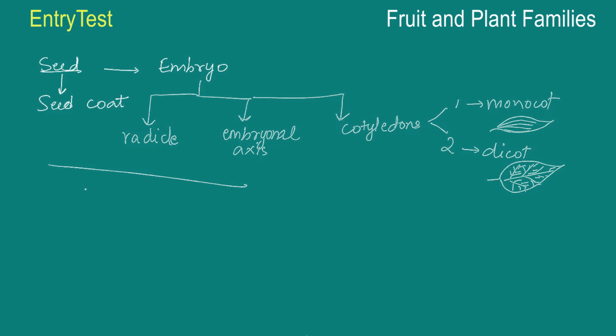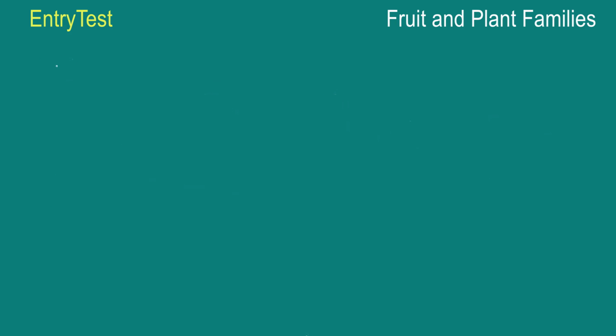So what we are going to do now is the structure of a dicot seed. So I'll take a new slide. Here is what we are doing right now, the structure of a dicot seed. Now the dicot seed has an outermost covering, just like other seeds, which is called a seed coat.